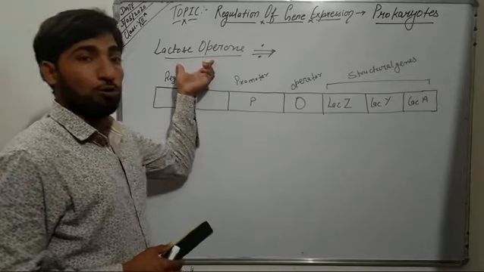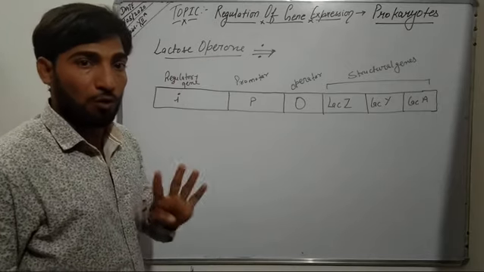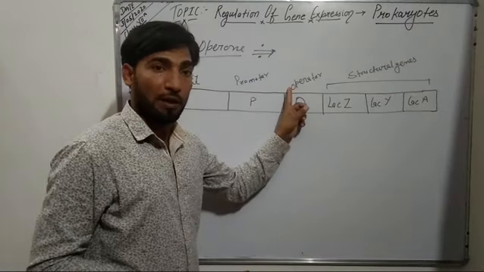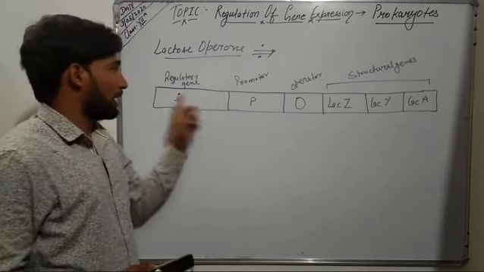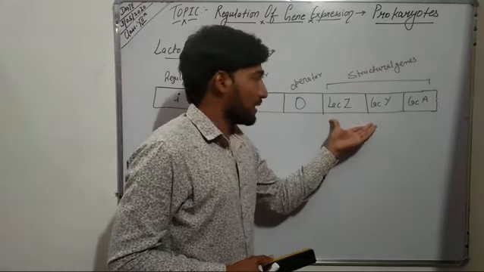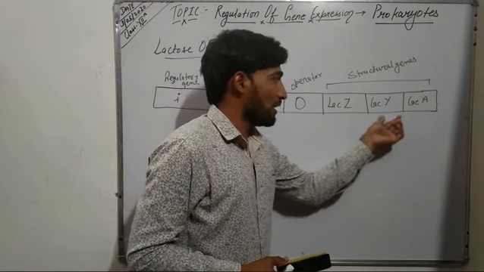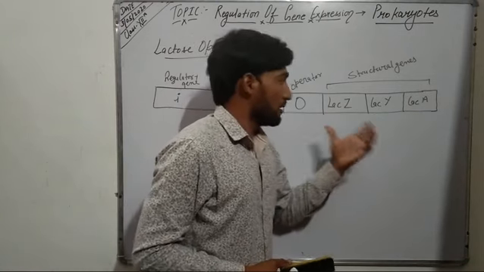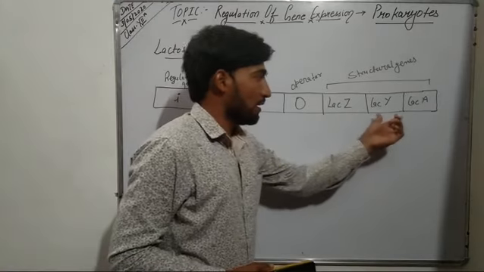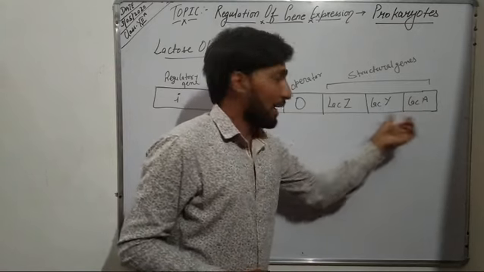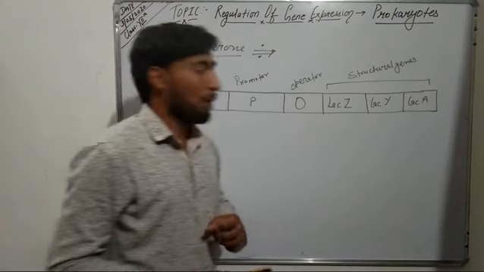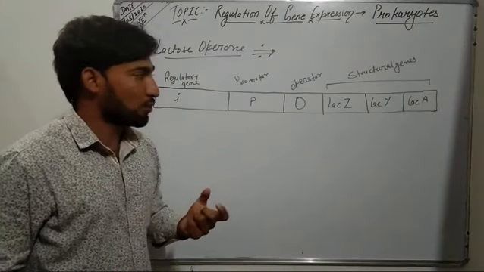This lactose operon, or lac operon, consists of 4 different types of genes, that is the structural genes, the operator gene, the promoter gene, and the regulatory gene. The structural genes are LAC-Z, LAC-Y, and LAC-A. This operon consists of 3 structural genes present adjacent to each other, and these genes transcribe a polycistronic mRNA.